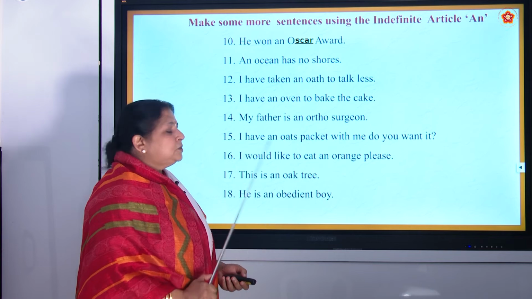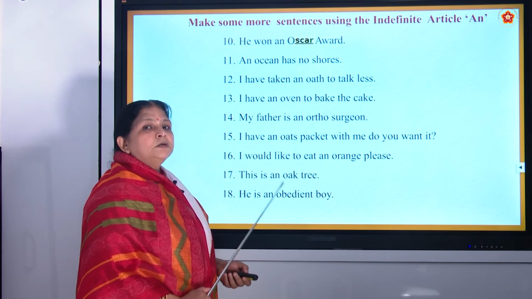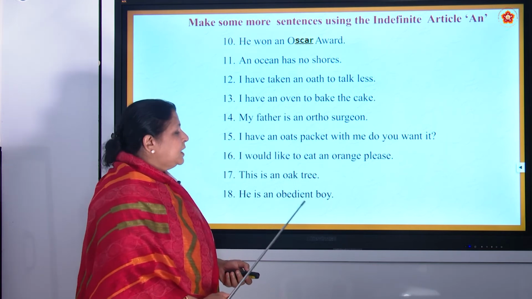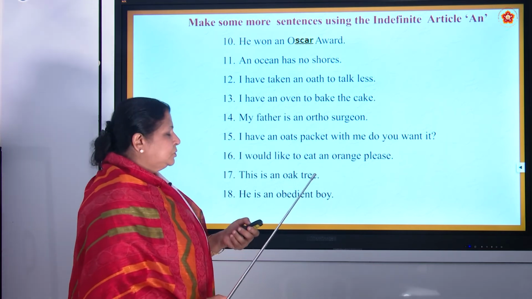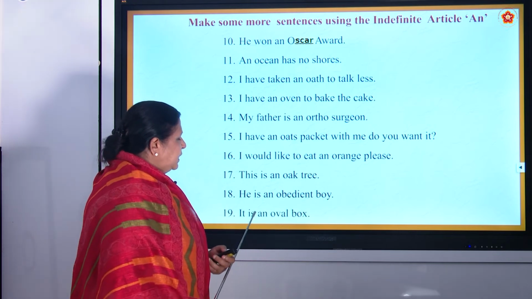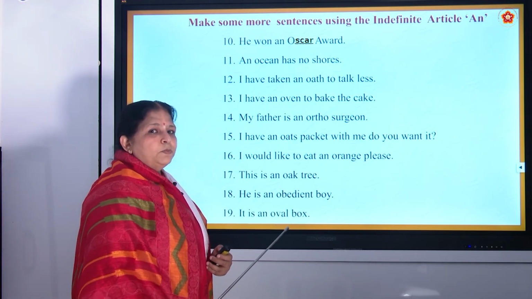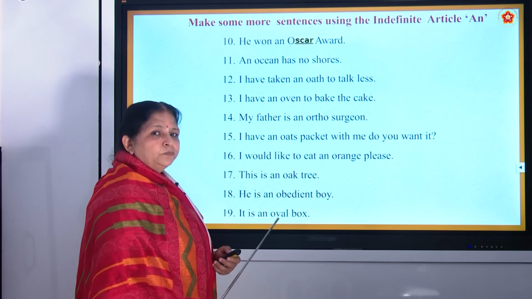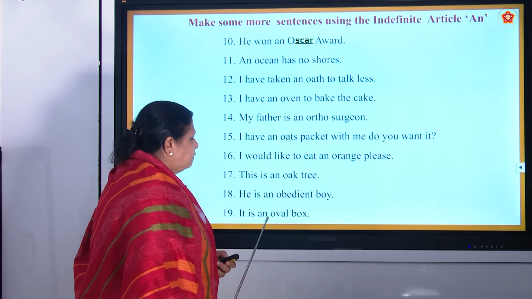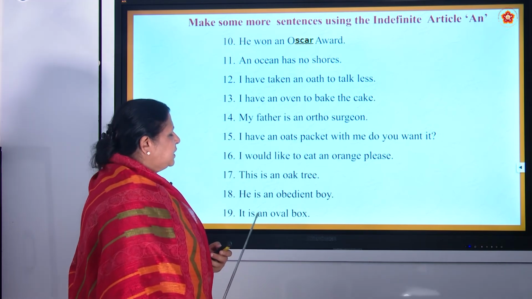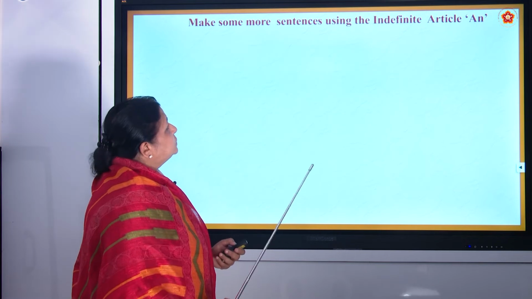O-B-E-D-I-E-N-T. Obedient. Very good. Then it is an oval box. An oval box. So O is also, yes, a vowel. Okay. A-E-I-O. Yes, very good.